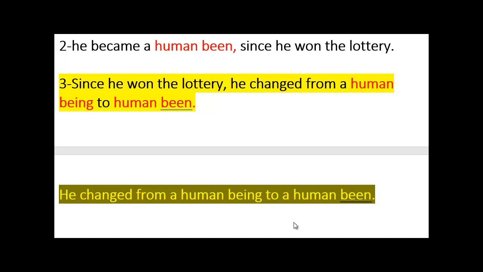I know it's a bit complicated and long-winded, but we very, very rarely use human been, unless it's in a sentence like this: since he won the lottery, he changed from a human being to a human been. That's the difference between human being and human been. So a human been is a human who used to be a human being. I hope that sums it all up and makes it clear.